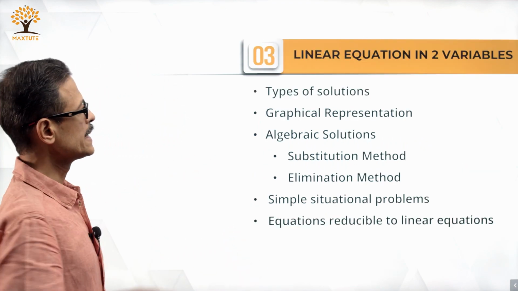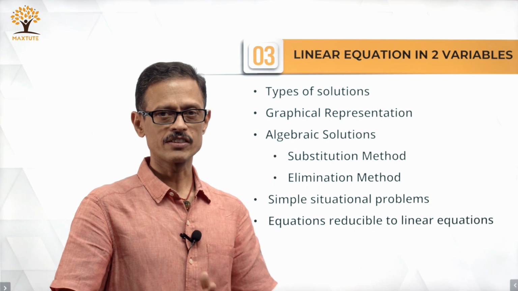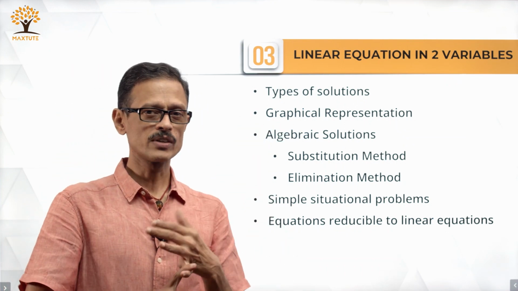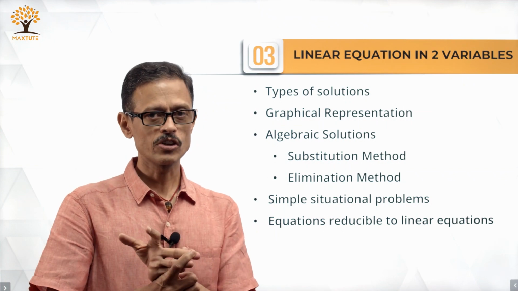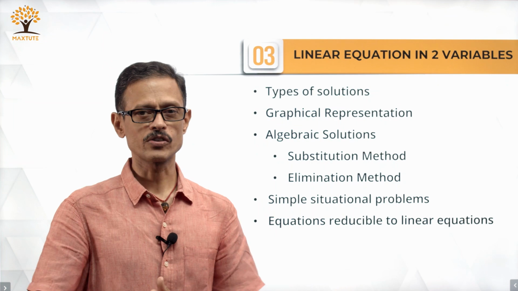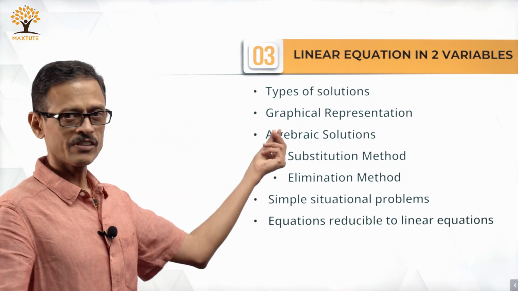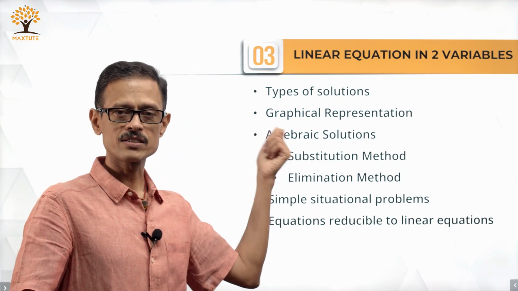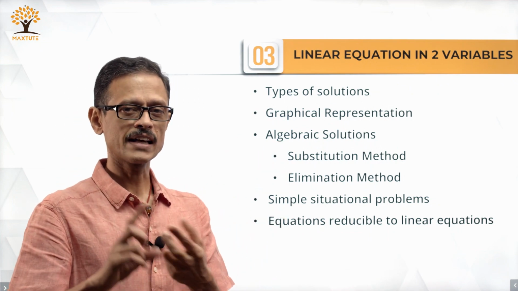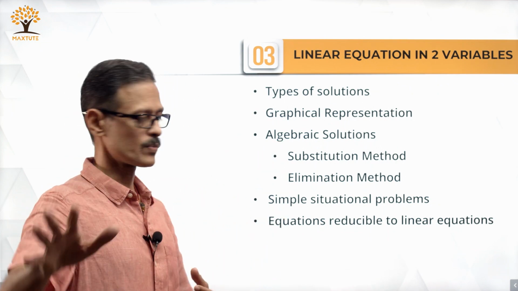Moving on to linear equations in 2 variables, a pair of linear equations in 2 variables. They have taken some parts of it, types of solution, obviously unique solution, infinite solution and no solution at all. What is the condition for a pair of linear equations to have each of these types of solution, what is to be followed, and then graphical representation of a pair of linear equations in 2 variables. Then algebraic solution, they are looking at only 2 methods, substitution and elimination. Cross multiplication method has been removed.